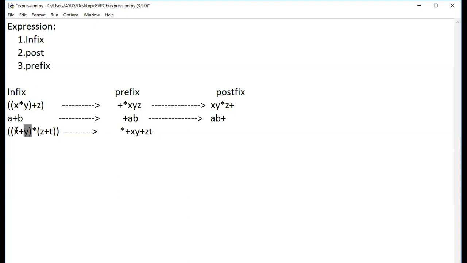So take this one. When I give brackets, your answer is different. When I don't give brackets, your answer is different. Your bracket plays an important role. First preference is given to the bracket here. So first I'm doing xy, placing plus before it. Next this is evaluated and plus is placed before it. And this value is multiplied with the existing value. So I'll get this as my answer. Now I want you to try for postfix.